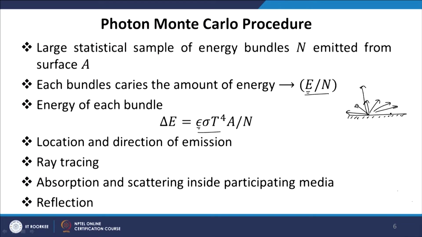Once we know how many bundles to emit, we have to find out the properties of each bundle: what will be the location of a particular bundle, what will be the direction in which it will be emitted, and whether this bundle will travel without any attenuation or will be subjected to absorption and scattering if there is a medium adjacent to the plate. We have to trace this bundle from its origin to its final destination, and wherever it reaches, whether another surface or the gas, we have to find out whether it is subjected to scattering.